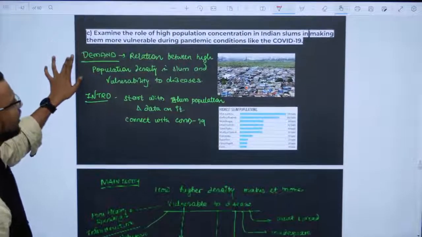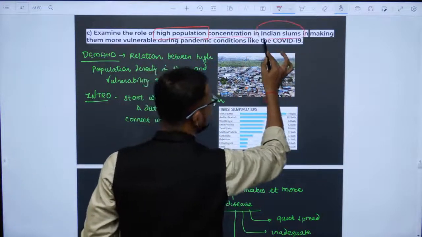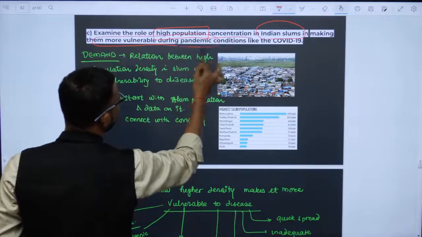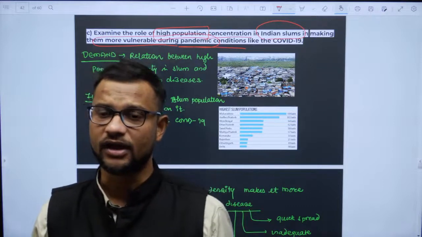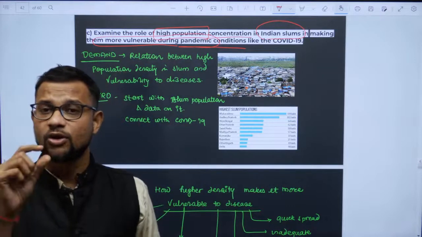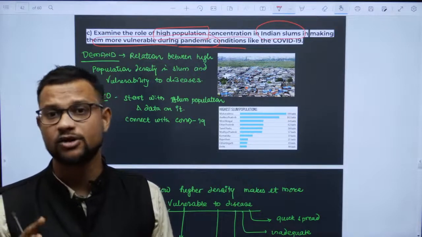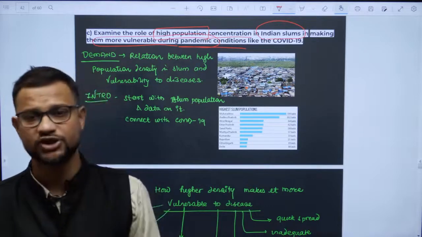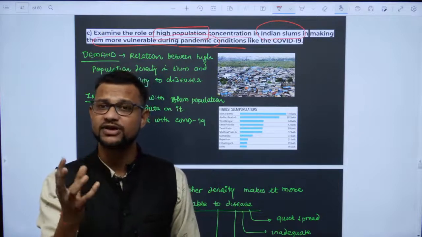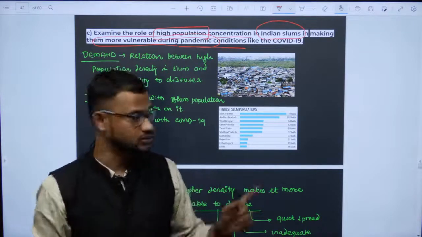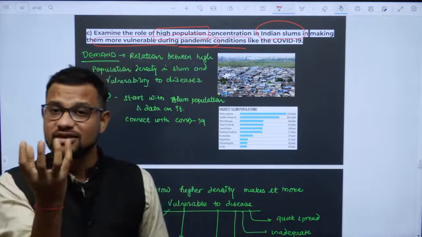Then, examine the role of high population concentration in Indian slums in making them more vulnerable during pandemic conditions. Again give it a geographical turn, guys. In the introduction write about slums and their population. In India almost 30% of the population lives in slums, and mega cities contribute the majority of them. Maharashtra has the most. Then, in a geographical way, you can write that it is a failure of regional planning or urban sprawl issues. Urban sprawl you will find as a question. So this way, and then why the slums are more vulnerable.